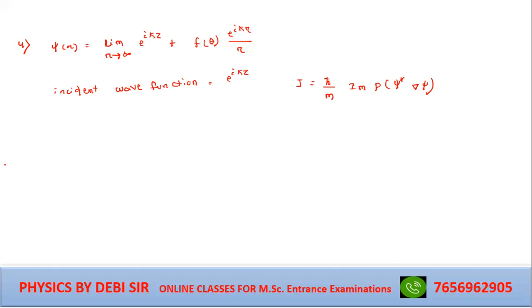So if you put this formula for e to the power ikz, what is the answer you will get? You will get h bar k divided by m. So this is the probability current density you will get.